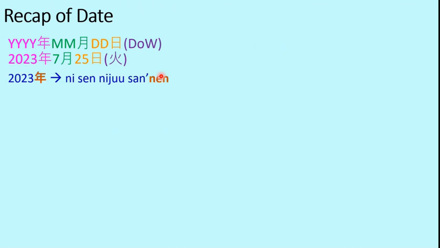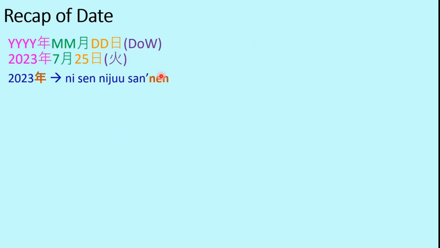So first, starting with the date. This is how date is expressed in Japanese. This is the kanji for year, which is called nen. This is the kanji for month, which is called gatsu. And this is the kanji for day, which is called nichi. So nen, gatsu, nichi. This is an example of 25th of July, 2023.